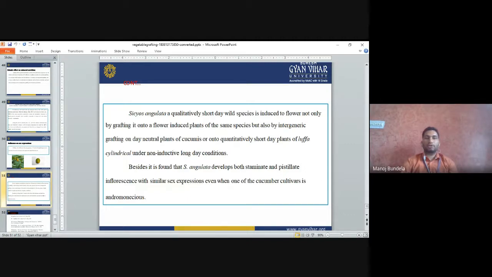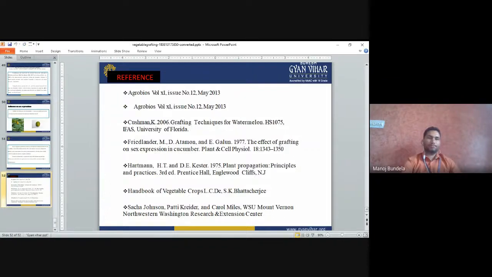Sicyos angulata, a qualitatively short-day wild species, is induced to flower not only by grafting it onto a flower-induced plant of the same species, but also by intergeneric grafting on day-neutral plants of Cucumis. It was found that Sicyos angulata develops both staminate and pistillate inflorescences with similar sex expression even when one of the cucumber cultivars is andromonoecious. So this is all about vegetable grafting.